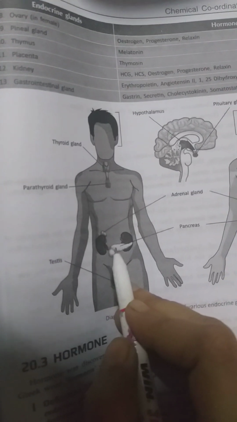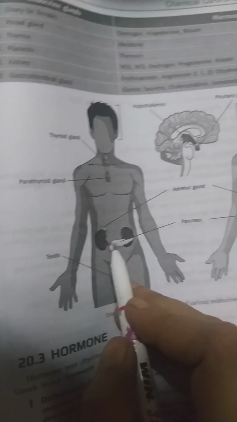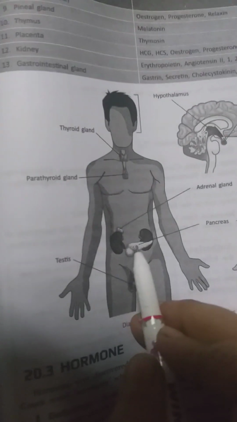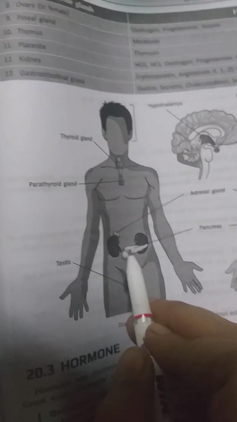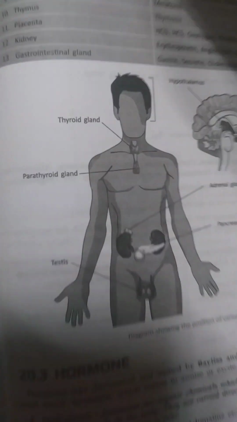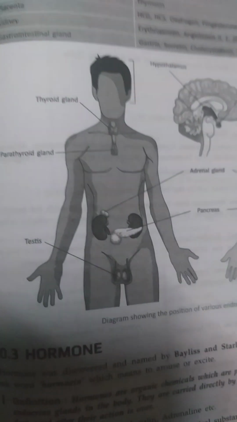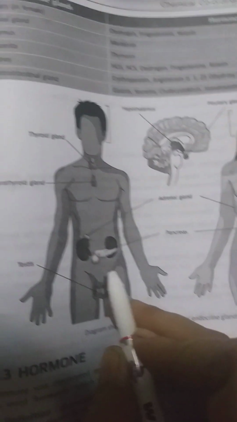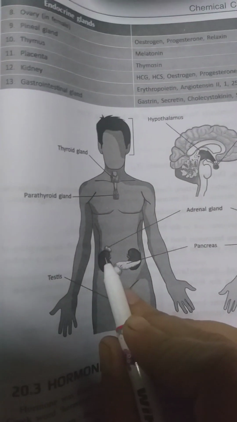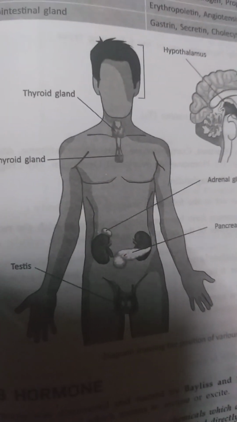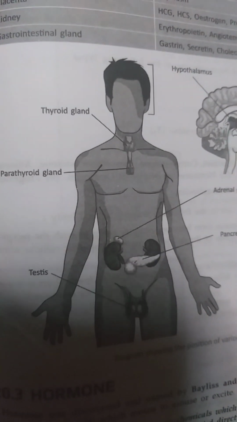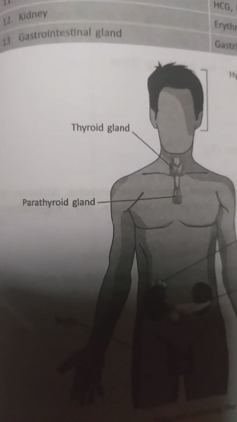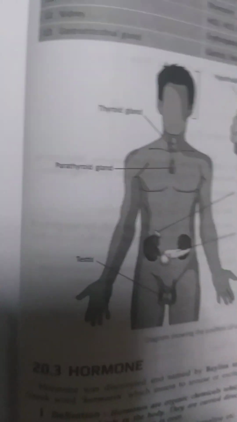The third one is the pancreatic gland. The pancreatic gland is situated here, and it lies just below the stomach and is found in between the loops of the duodenum. The adrenal gland is also an endocrine gland, situated just above the kidney. It looks like a cap, and that is why the adrenal gland is also known as the suprarenal gland. And there is another endocrine gland, the reproductive gland.